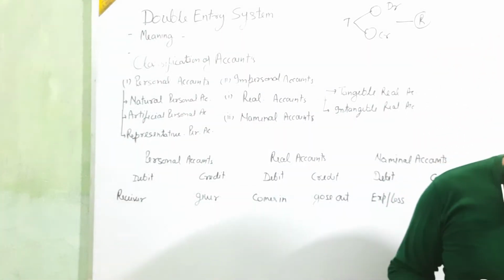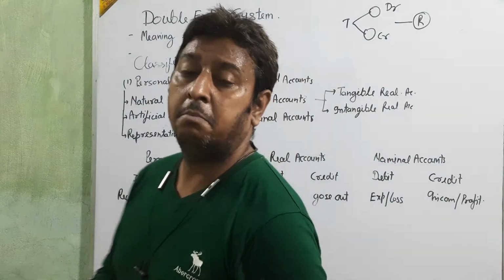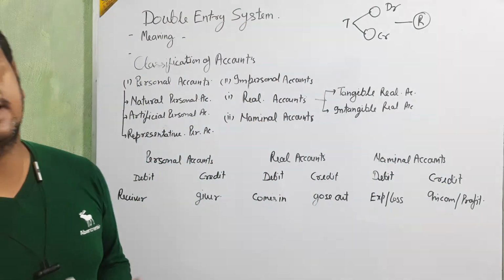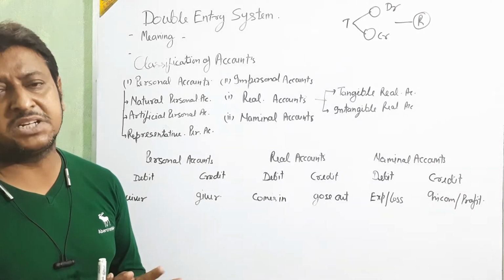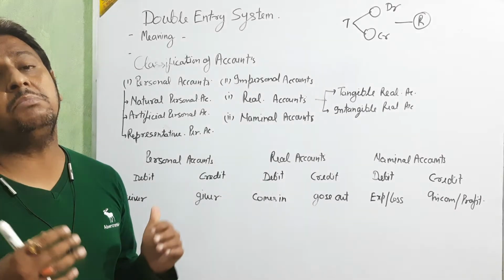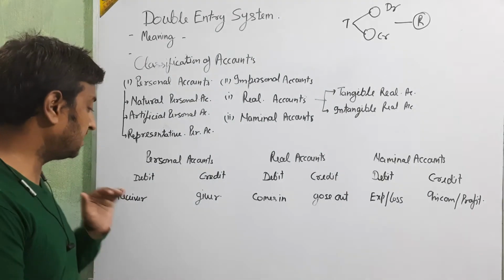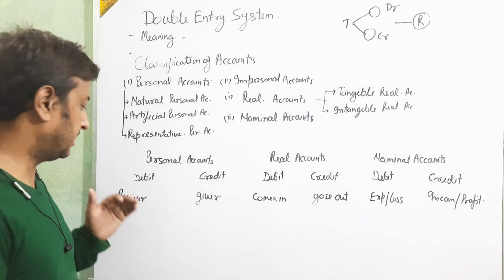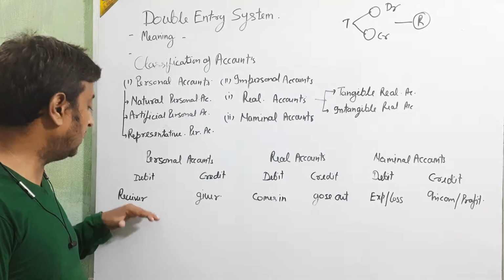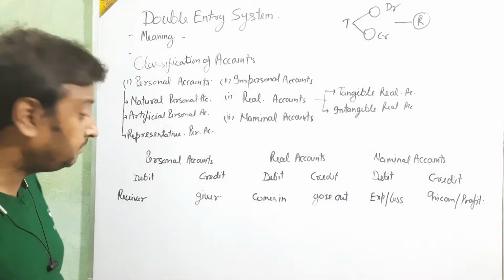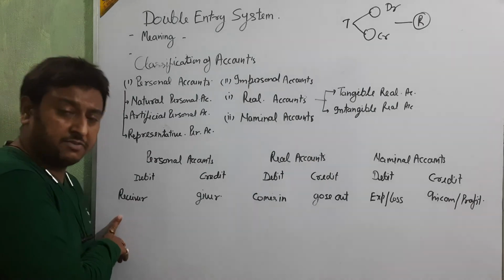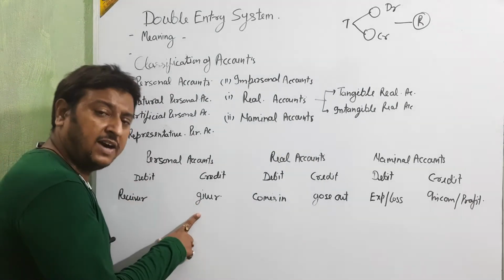Okay beta? Clear? Same way, money received: Ram received money from Mahesh. If Ram received money from Mahesh, then Ram is the receiver, so Ram will be debited and Mahesh will be credited. Okay beta? Clear? Receiver debit, giver credit.